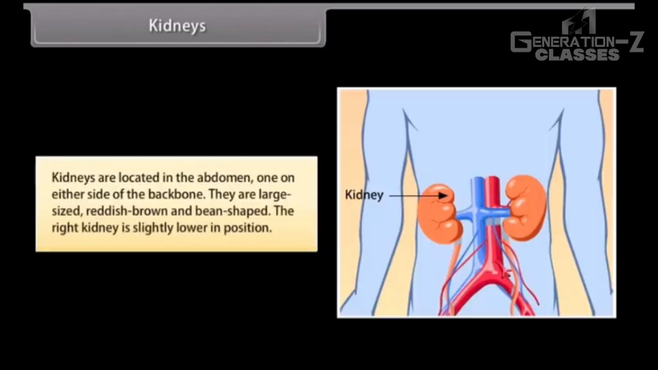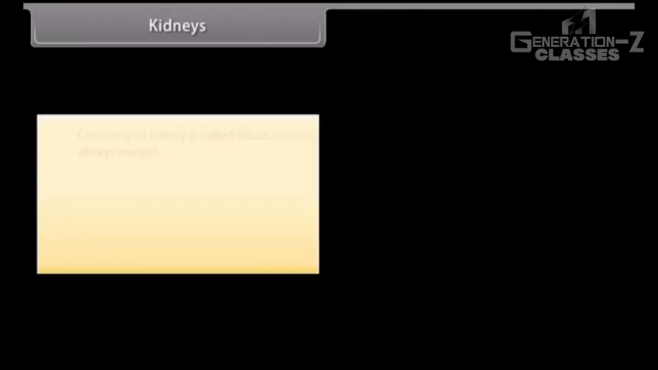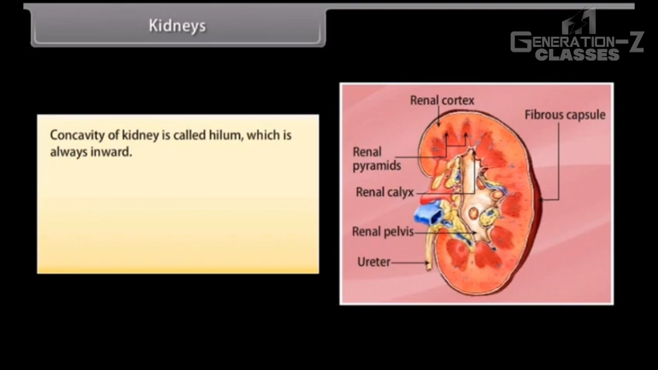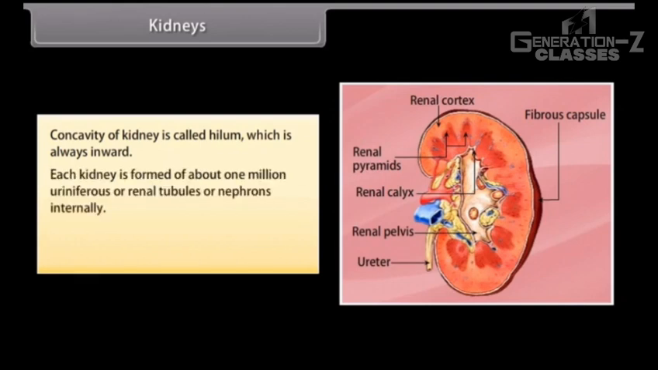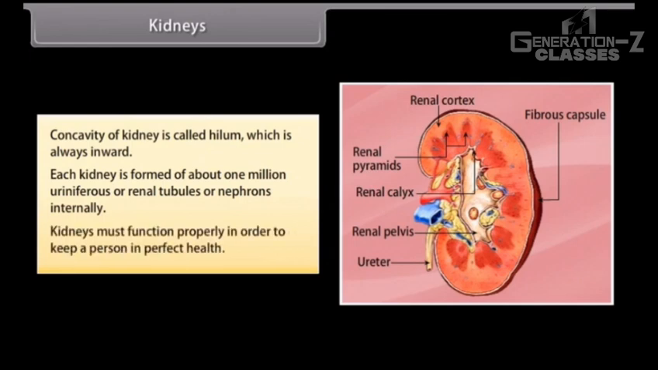Kidneys. Kidneys are located in the abdomen, one on either side of the backbone. They are large-sized, reddish-brown and bean-shaped. The right kidney is slightly lower in position. Concavity of kidney is called hilum, which is always inward. Each kidney is formed of about 1 million uriniferous or renal tubules or nephrons internally. Kidneys must function properly in order to keep a person in perfect health.